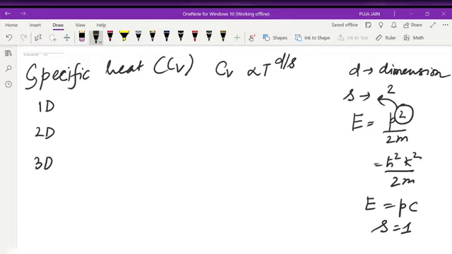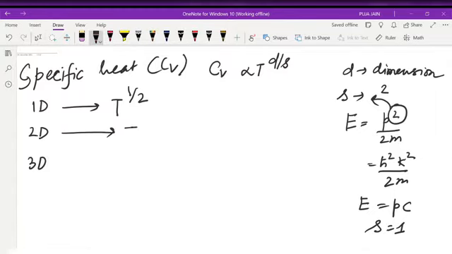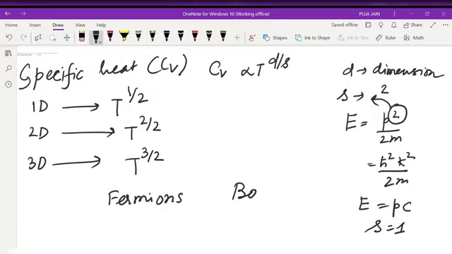So for 1D it is T^(1/2), correct? For 2D it is T^(2/2). For 3D it is T^(3/2) for fermions. For bosons it will be T^(1/1), T^(2/1), T^(3/1), that is T, T square and T cube. This is how to remember the value of specific heat.